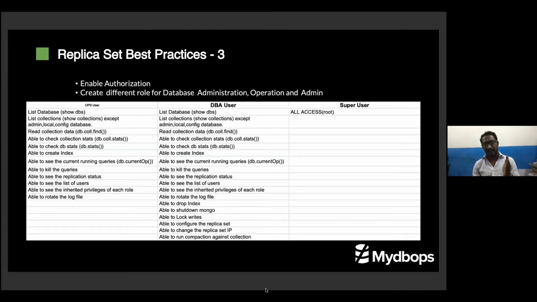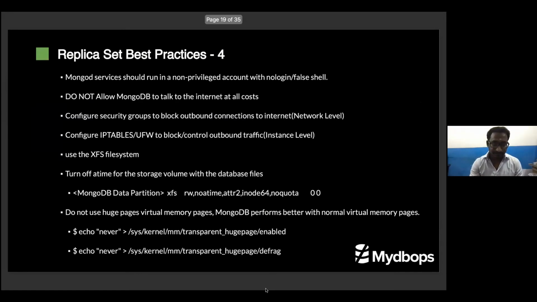Operation user has 99% only the read privilege other than create index. Even ops user doesn't have access to drop index. So this is the whole set of roles I specified here, and you can use them for whichever purpose matches.